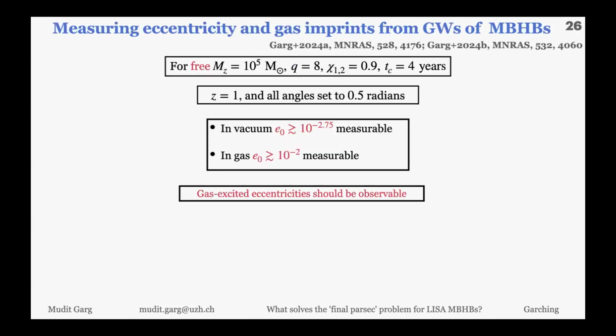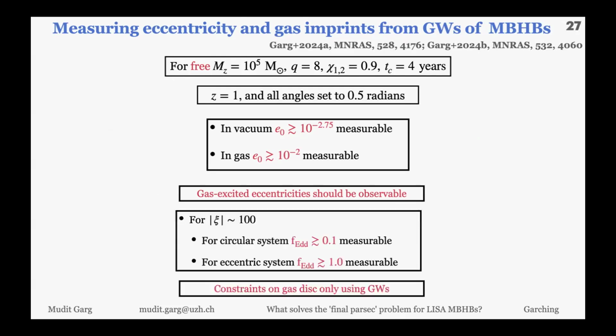Just to give you an example, if you're varying your mass, 10^5 solar masses, mass ratio 8, both spins 0.9, and time of coalescence of 4 years at redshift 1, then in vacuum, at best you can measure an initial eccentricity of 10^-2.75. And in gas, because now you have a competing effect, which is also decaying as you go close to merger, you have to go a bit higher, but at least it is showing that for some part of the parameter space, you should be able to measure gas